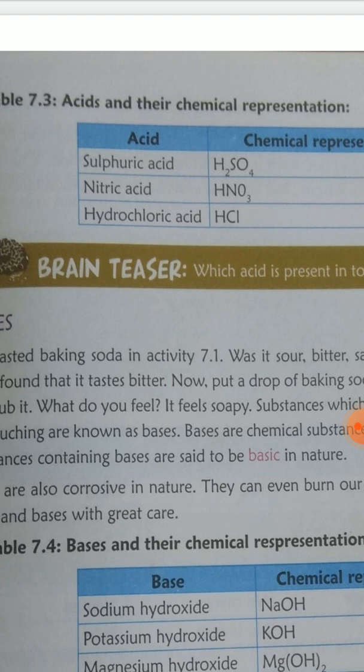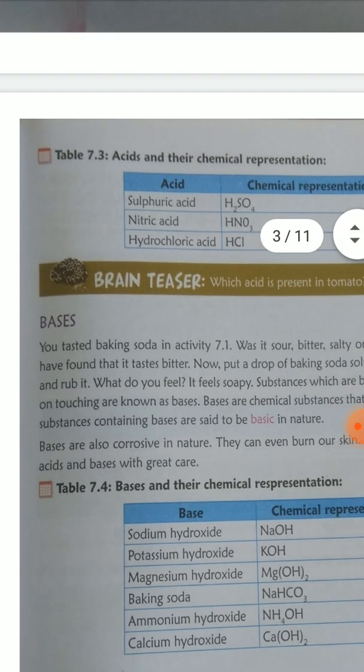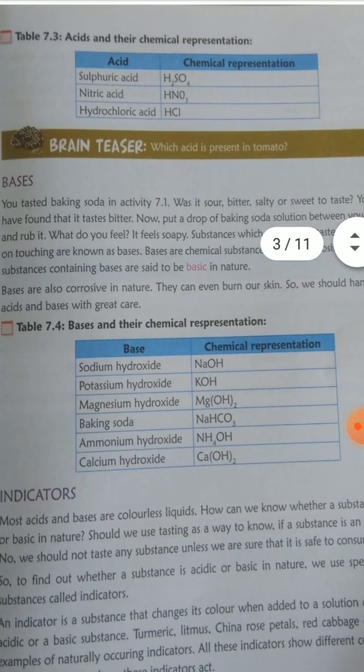Now here it is given that sulfuric acid is made up of sulfur, hydrogen as well as oxygen atoms. Nitric acid, HNO3, means hydrogen, nitrogen as well as oxygen is represented here. Hydrochloric acid means hydrogen and chlorine are there. So you need to learn the chemical representation of sulfuric acid: H2SO4. What is the chemical representation of nitric acid? HNO3. What is the chemical representation of hydrochloric acid? It is HCl. Understood?